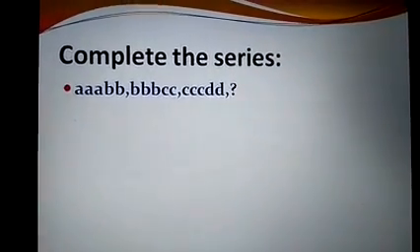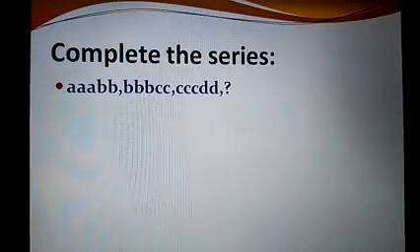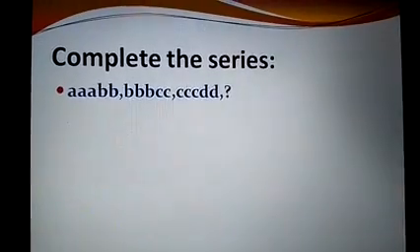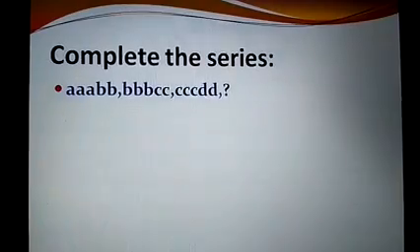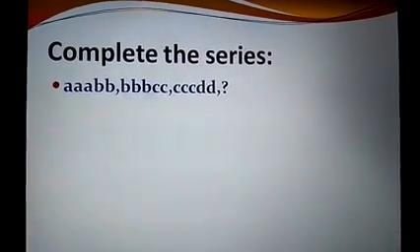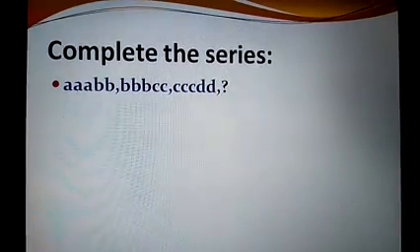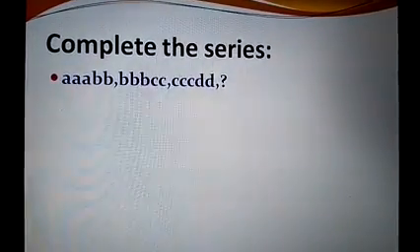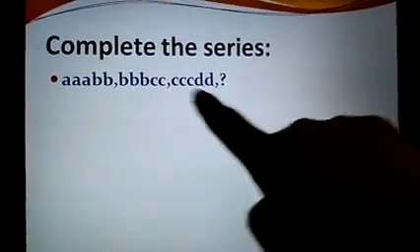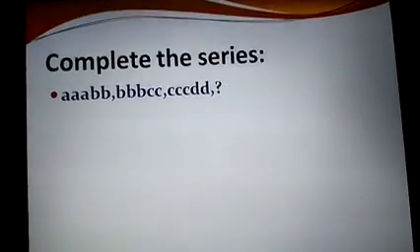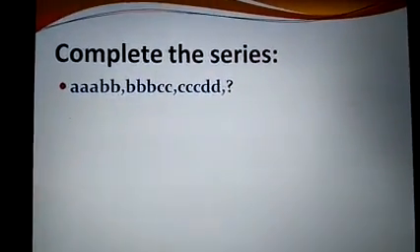After A comes B. Always remember, whenever you are doing any mental maths on series completion, always look at which case the alphabets are in. Either it is small letters or capital letters. If the alphabets are in small letters, then the next one which will come in place of the question mark will also be in small letters.